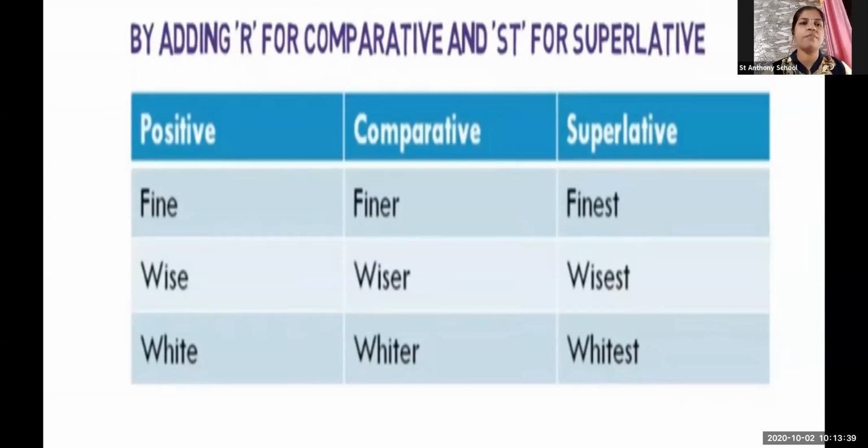In the second chart, you can choose any one. For example, I have chosen whiter. If I choose the word whiter, what do I say? The swan is whiter than the peacock. I'll give an example like this. At the end of the lecture, I would like to have sentences from your side.